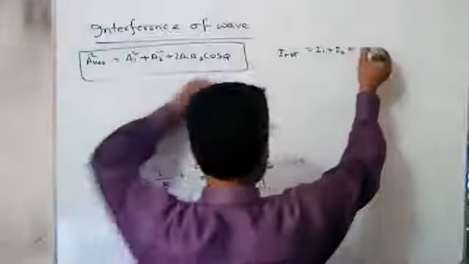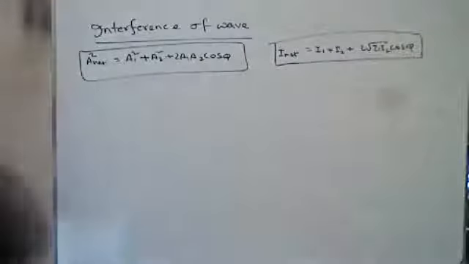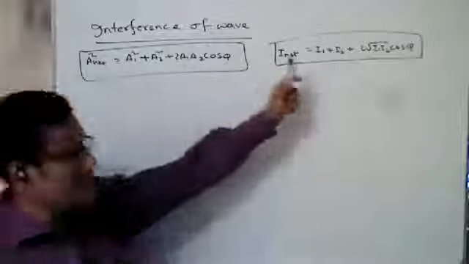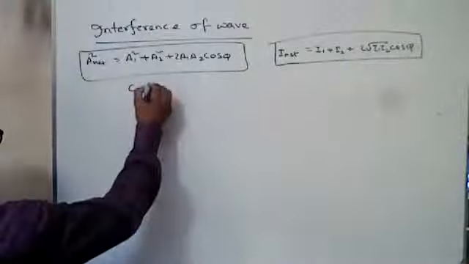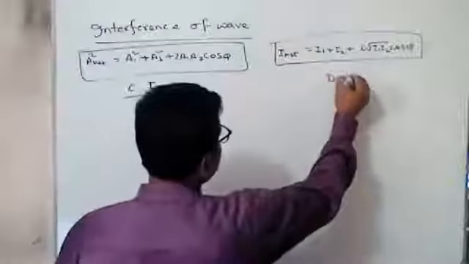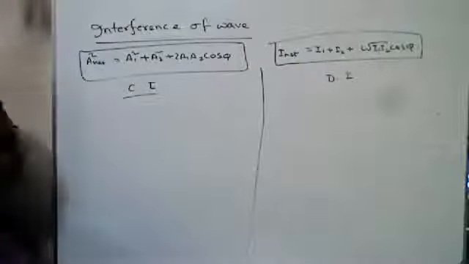From these two equations, we can say the amplitude depends on cos phi and the intensity also depends on cos phi. If cos phi is maximum, the amplitude and intensity both will be maximum. If cos phi is minimum, the amplitude and I net will be minimum. Now we discuss constructive interference and destructive interference.